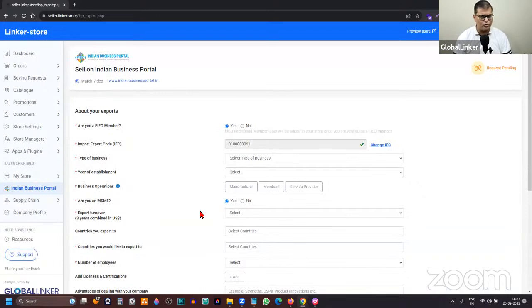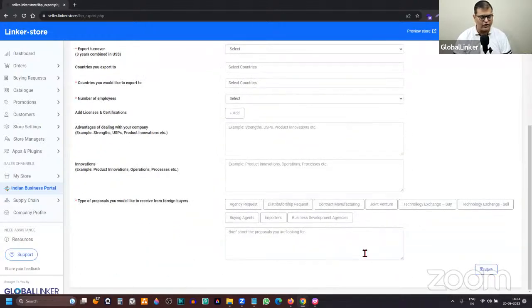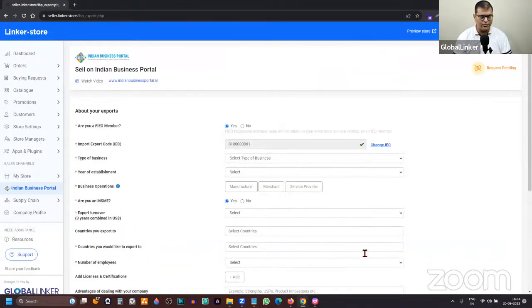This is the form that I've shown you earlier. This is where you're adding the information about your export business. You should fill in this form and then click on save, and then the request is properly submitted. You'll see the status here.